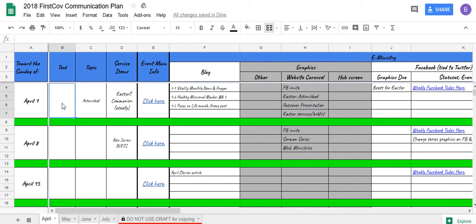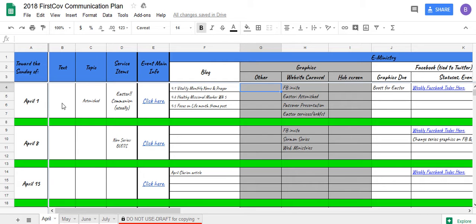So like we said, the text will go here in topic. That's usually Pastor Todd who'll do that. Any special service items that might be helpful for us to know or plan ahead on will get filled in there, by Brian or Pastor Todd. There will be an event main info area, which we'll look at in the future, but we're starting to put some of the comm plan requests that come in there so that there's more information. If you're setting up the hub screen or the verbals and you want more information, you can find it there. Our blogs will be listed there, and then we'll have the graphics in general.